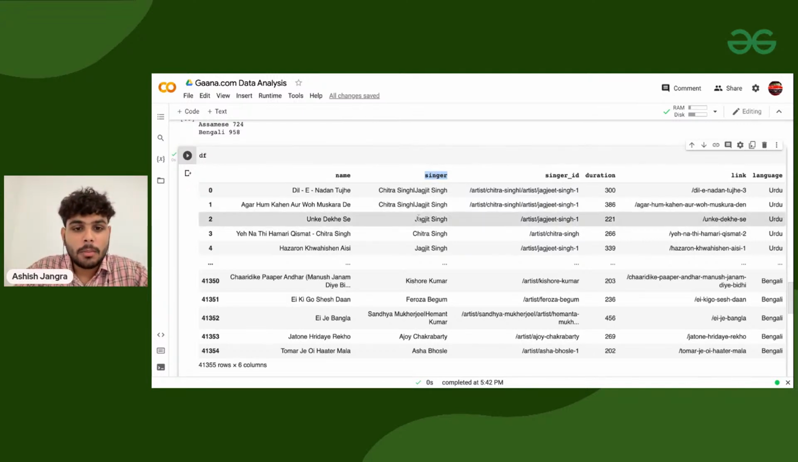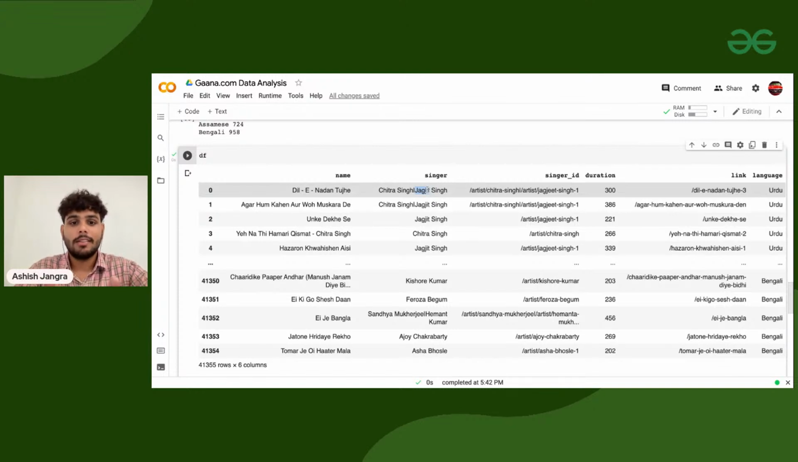If I directly want to compare Jagjit Singh, right? In this song, Jagjit Singh has sung. This as well, this as well. But this one is a duet, right? Here we have Chitra Singh and Jagjit Singh as well.